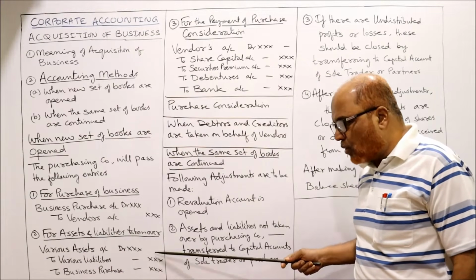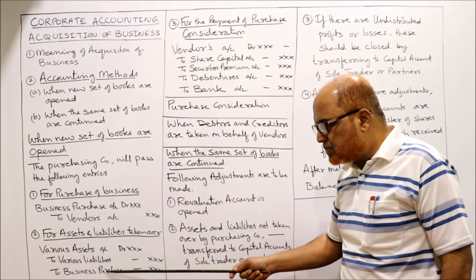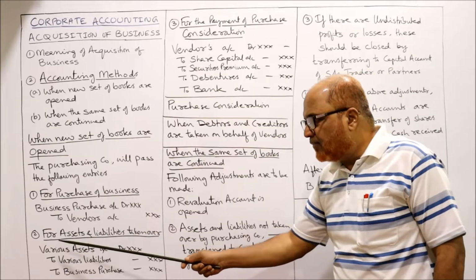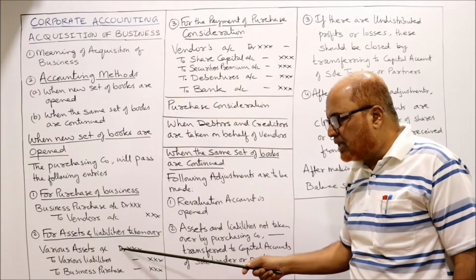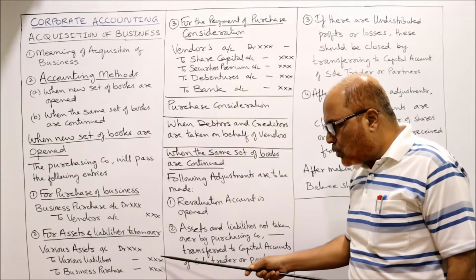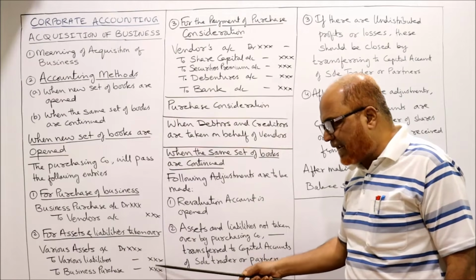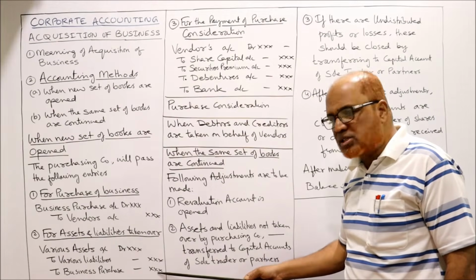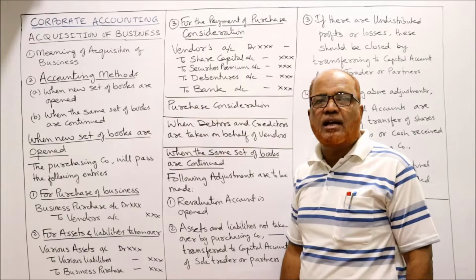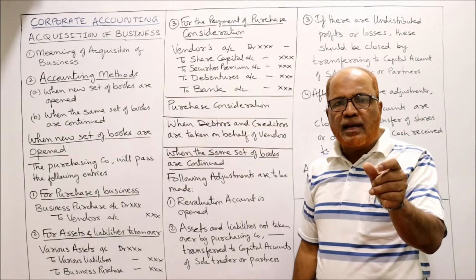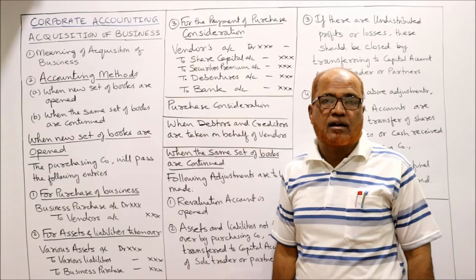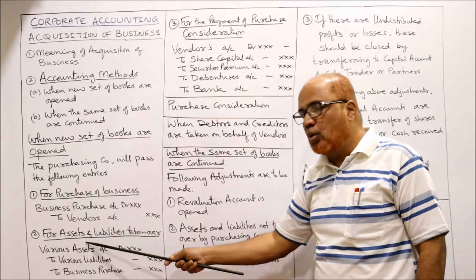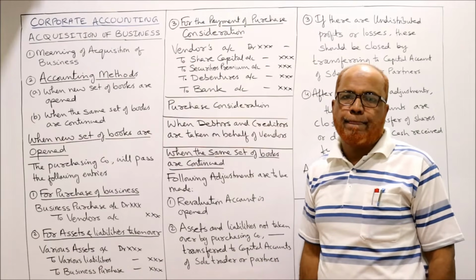If the credit balance is more, that is, if you take the total of the liabilities and business purchase, it is more than the debit side, then the balancing figure goes to goodwill account debtor. Example, if you take the total of the liabilities and business purchase, it is 10 lakh rupees. Whereas on the asset side, you will find only 9 lakh in the debit column. In the credit column you have 10 lakh. So 1 lakh rupees are short on the debit side. So here you should write goodwill account debtor, balancing figure.